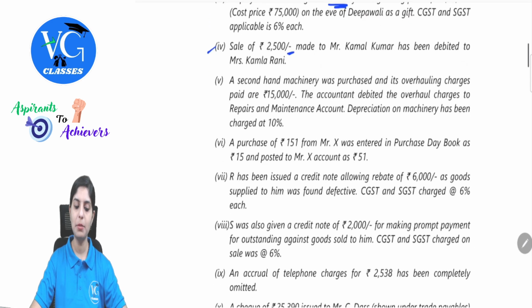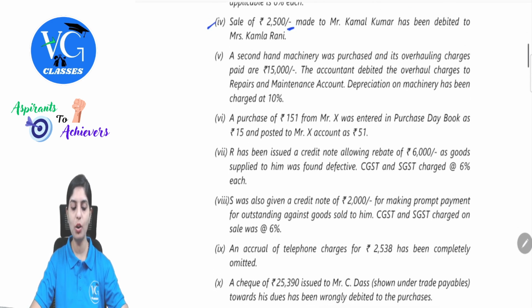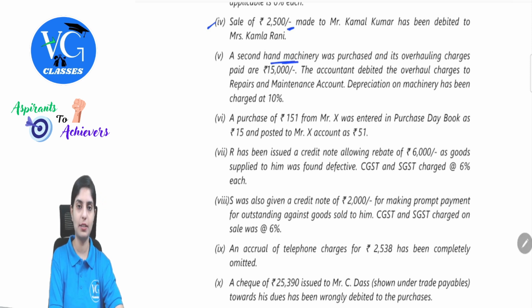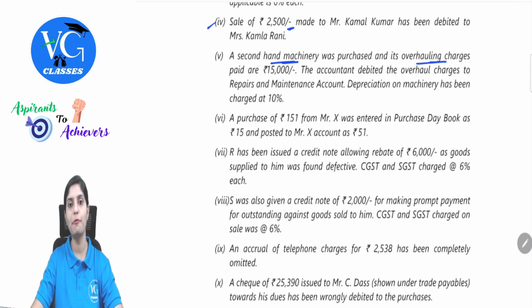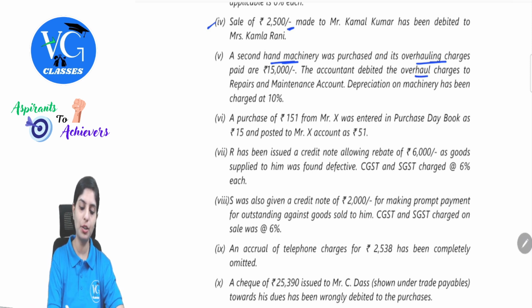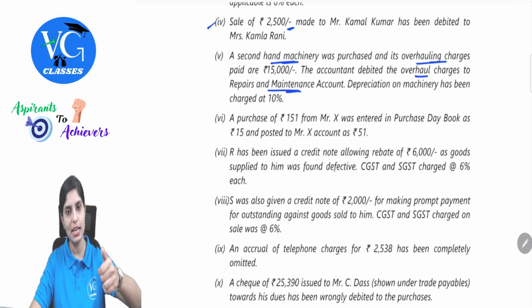Next, a second-hand machinery was purchased and its overhauling charges paid are 15,000. The accountant debited the overhauling charges to repairs and maintenance account. Depreciation on machinery has been charged at 10%. First of all, the purchase of an asset. Any expenses related at the time of purchase will have to be added to the cost of the asset. But what has the accountant done? They have treated it as a revenue expenditure instead of capital expenditure. So we have to first reverse it. Overhauling charges has been debited to repairs and maintenance account. That needs to be eliminated.